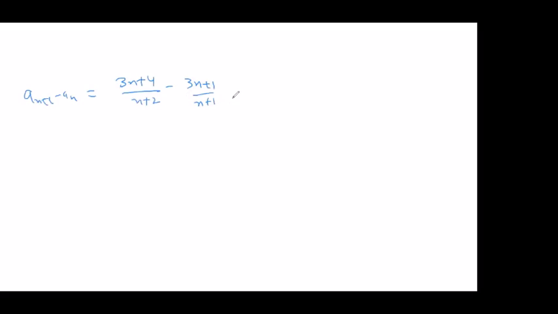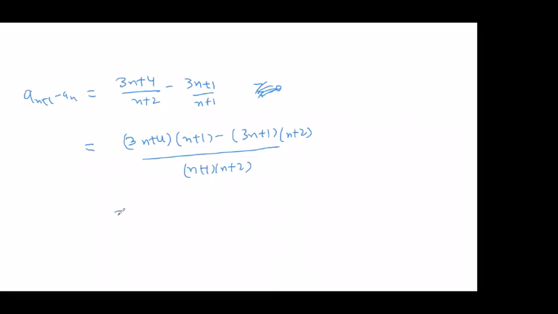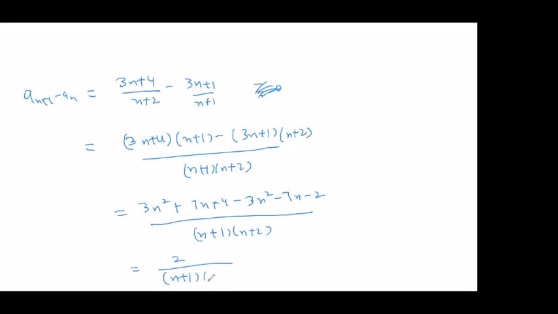You should not leave it here by just saying yes, this is greater than equals to 0. You need to mathematically justify. So you will have to simplify this a little further. Multiplying this out, I'm just doing elementary calculations, right? When you do that, you get 3n square plus 7n plus 4 minus 3n square minus 7n minus 2. In the denominator, it's fine, you can keep it like that. So you will see that it is 2 by n plus 1, n plus 2. So it's very obvious now this is greater than equals to 0.